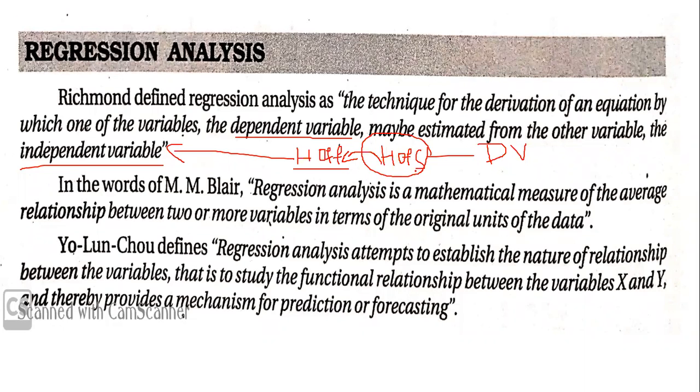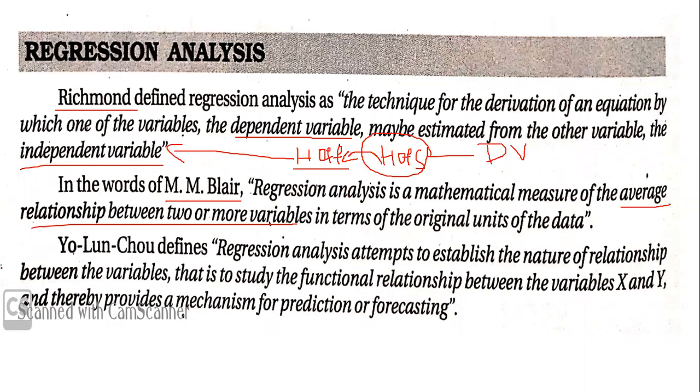So that is one definition given by Richmond. One more definition is given by M. Blair. Here he says regression analysis is the mathematical measure of the average relationship between two or more variables in terms of original units of data. So he's simply saying that it is an average relationship between two or more variables. So there's not too much confusion here. He has put it into very simple words.